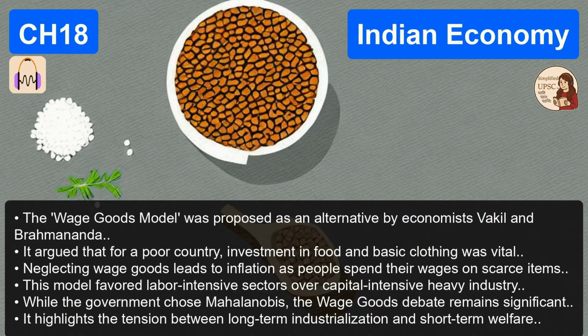Exactly. Okay, so that essentially sums up the directed phase. Yeah. The government is the driver, the mechanic, and the one owning the gas station. Good analogy. But then things changed fundamentally. We hit a wall. When did the government decide to finally step back and let someone else drive?